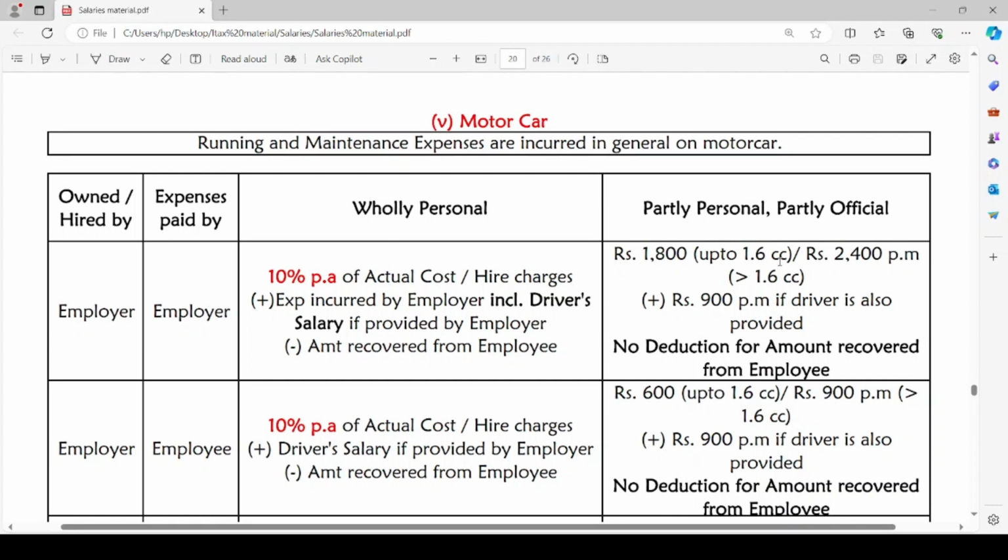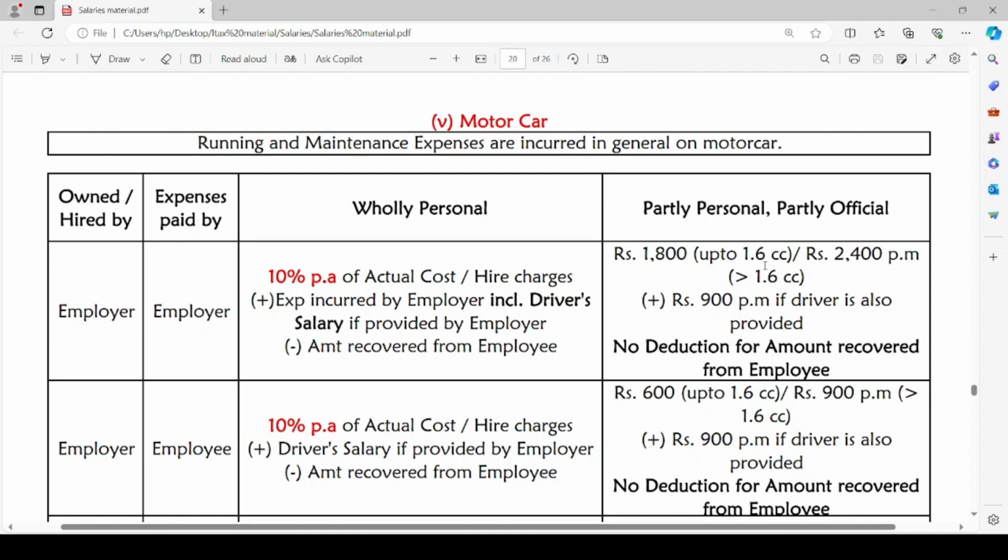To that, we may add any expenses incurred by the employer, including the driver's salary, if it is also provided by the employer. From that amount, we will reduce any amount recovered from the employee. This will be the taxable perquisite if the motor car is owned or hired by the employer, expenses are also paid by the employer, and it is used wholly for the personal use of the employee.